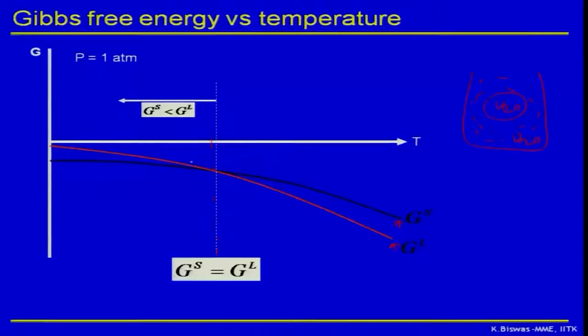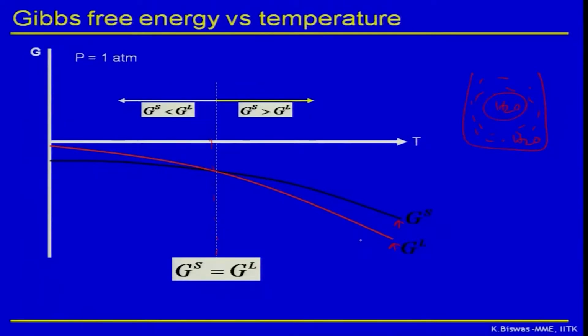Okay, now if I go to the other side, that is above 0 degree Celsius temperature, we know water is more stable. Ice will melt down to water. How can we explain that? It's very clear from the relative disposition of these two curves.